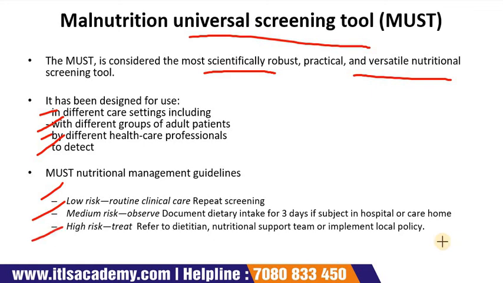And if your position is at higher risk, then there is a requirement of treatment, through which you can go to your dietitian, nutritional support team, or implement local policy.